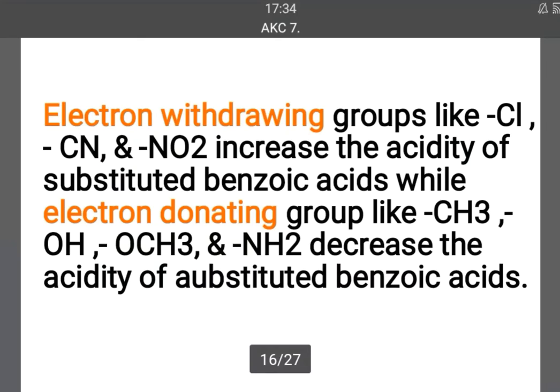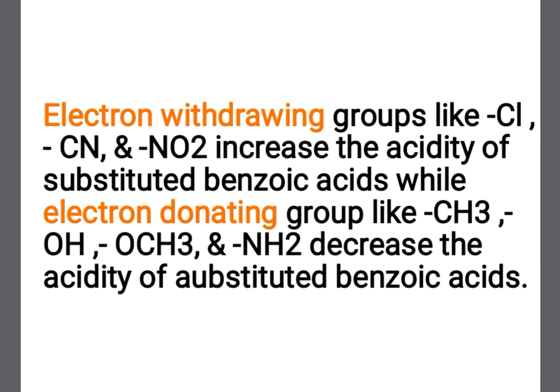Electron withdrawing groups like chlorine, cyanide and nitro increase the acidity of substituted benzoic acids, while electron donating groups like CH3, OH, OCH3 and NH2 decrease the acidity of substituted benzoic acid. So this is a very easy concept. If the aromatic ring contains any electron withdrawing group, then its acidity goes on increasing, and if it is attached with an electron donating group, then acidity decreases.